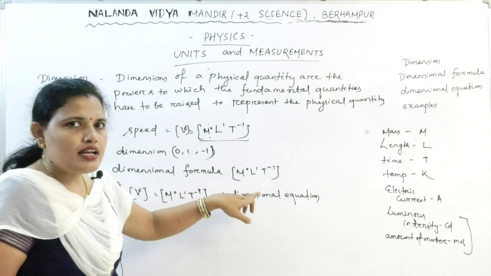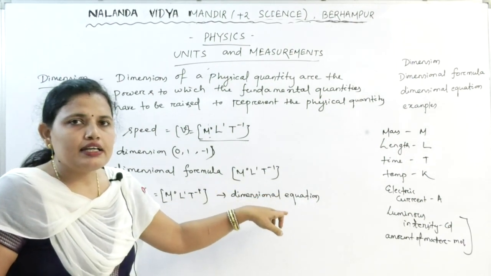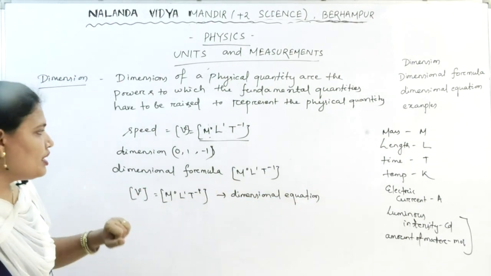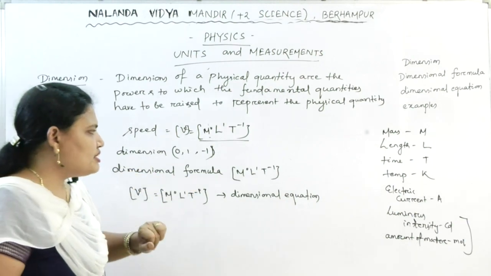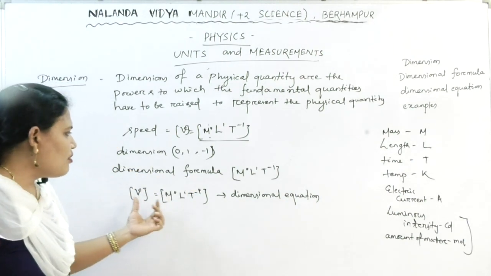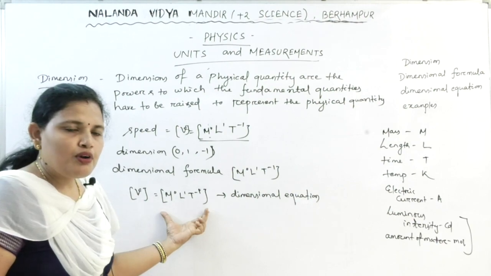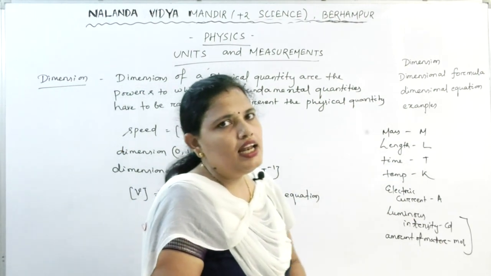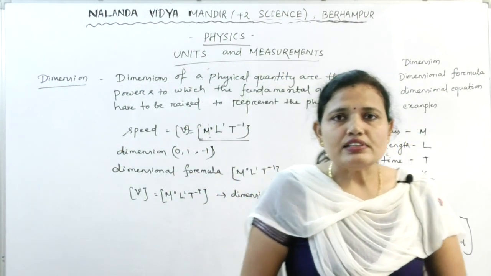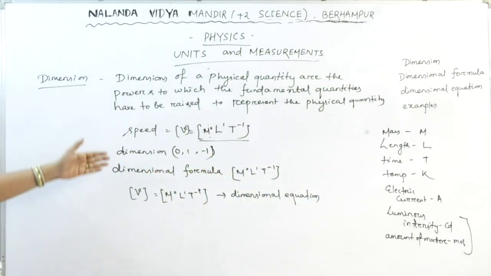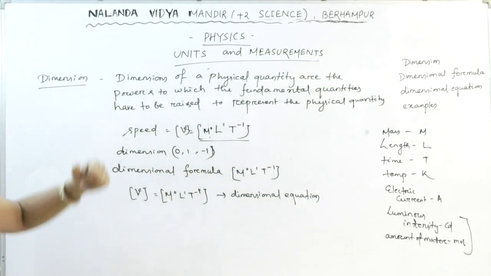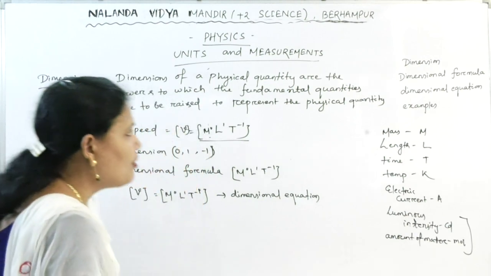What is the dimensional formula? The fundamental quantities along with the unit, along with the power, are the dimensional formula. When we write the formula along with the physical quantity, that is the dimensional equation. So now let us take some examples and find out the dimension.